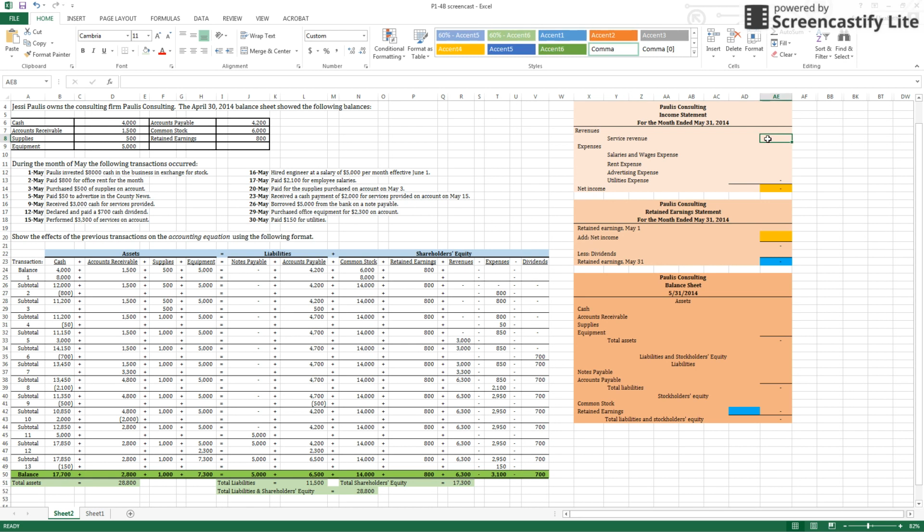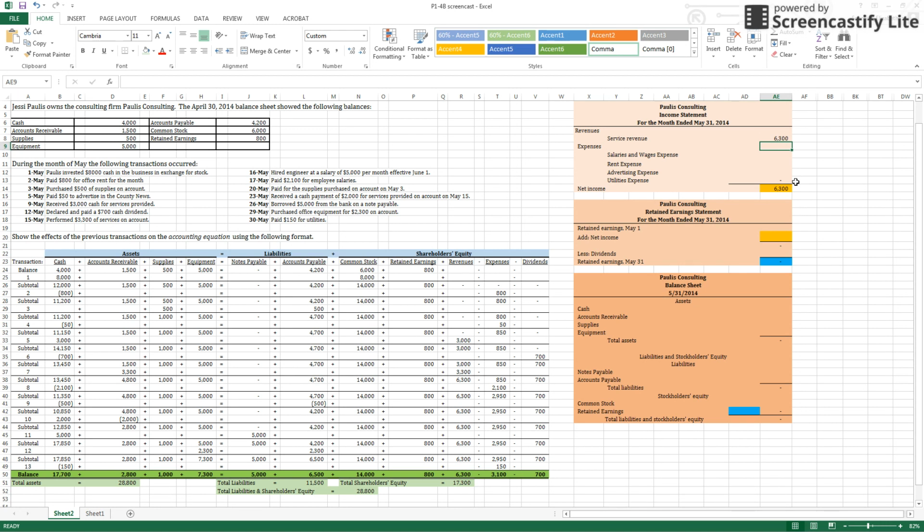So in our income statement, we begin with our revenues. And if we look over at what we have recorded here in our table, our total revenues at the end of May were $6,300. So we can record that as our service revenues. And I already have our formulas in there. So right now it looks like we've got net income of $6,300. Now, that's the only revenue that we have.